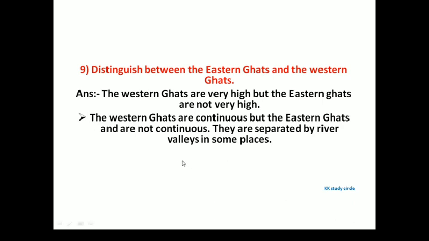Next question. Distinguish between the Eastern Ghats and the Western Ghats. The Western Ghats are very high, but the Eastern Ghats are not very high. Also, the Western Ghats are continuous, but the Eastern Ghats are not continuous. They are separated by river valleys in some places.